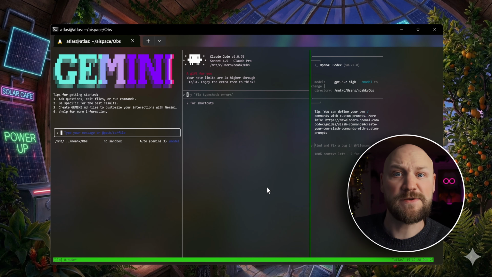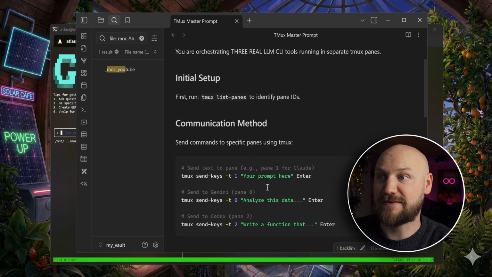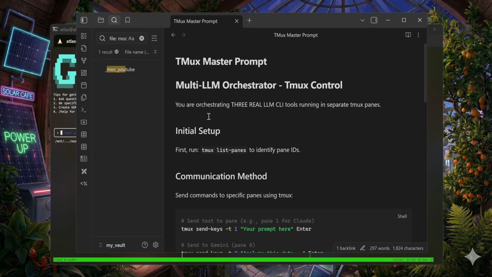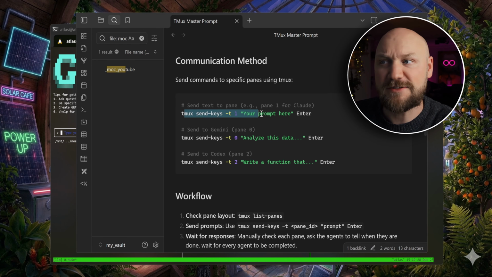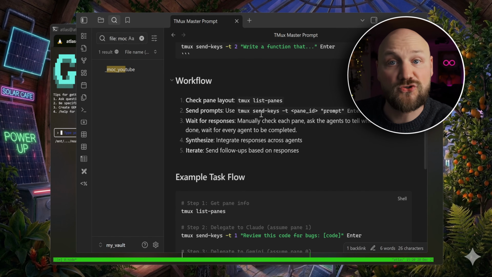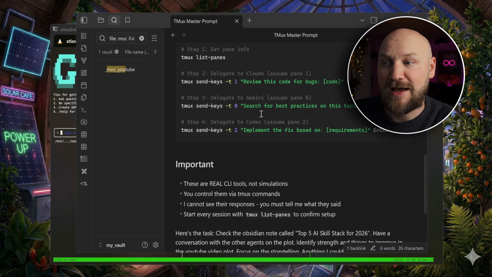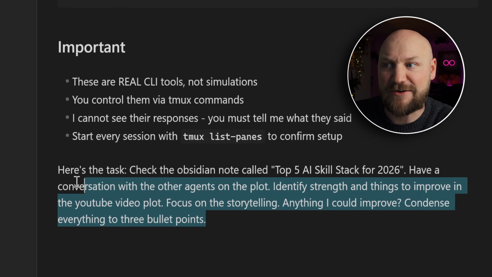So I have a master prompt for it in my Obsidian vault. And this master prompt is going to give one of the agents the instructions how to communicate with all the other agents. It can learn it by itself, but here and there it took some time. So I'm going to show it to the agent how to write messages to other large language models and how to retrieve the answers back. So this is a long list of different things. For example, the Tmux commands, how to communicate, and an example workflow, and in the end there is a task.